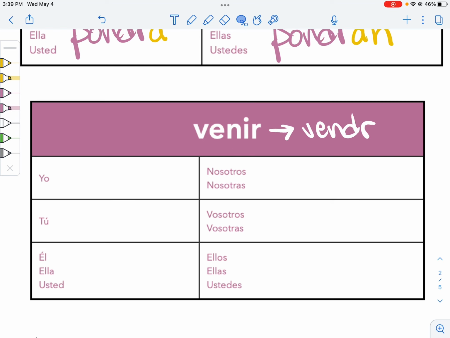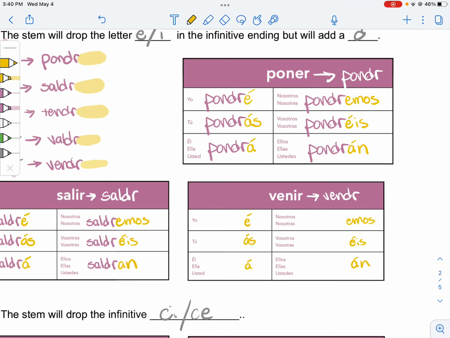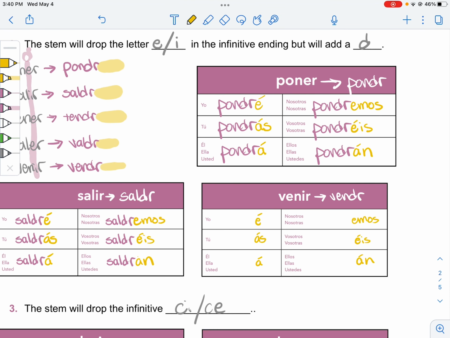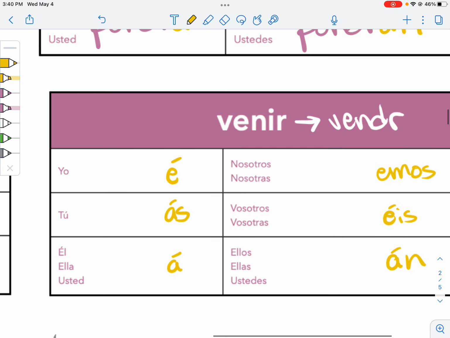Before I put that new stem in place, I'm going to put the endings. So we have as, a, emos, éis, án. Did I put N in any of them? Okay. I forgot the accent in saldrán. So there that goes. Moving on.